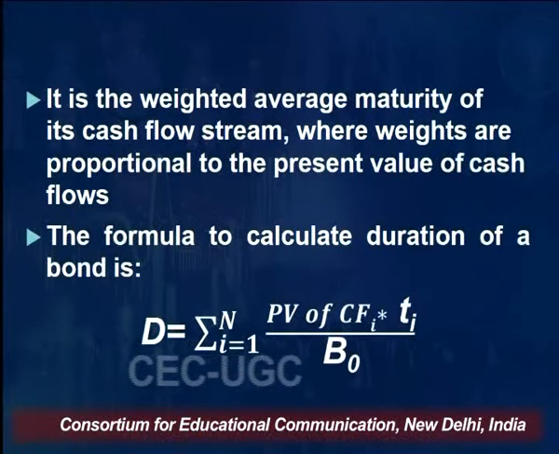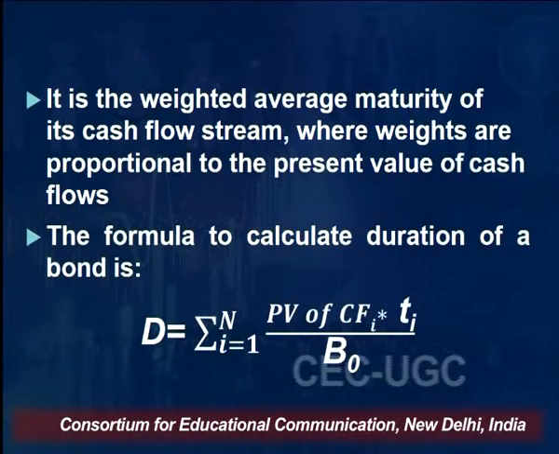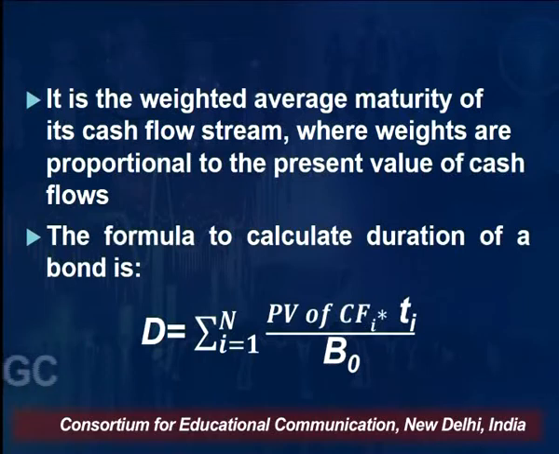So this interest income will reduce your effective maturity period. So the duration of the bond will be less than the maturity period of the bond. So how do you calculate it? It is the weighted average maturity of its cash flow stream, whose weights are proportional to the present value of cash flows. I'll be taking an example and I'll show you how you calculate the duration of the bond.